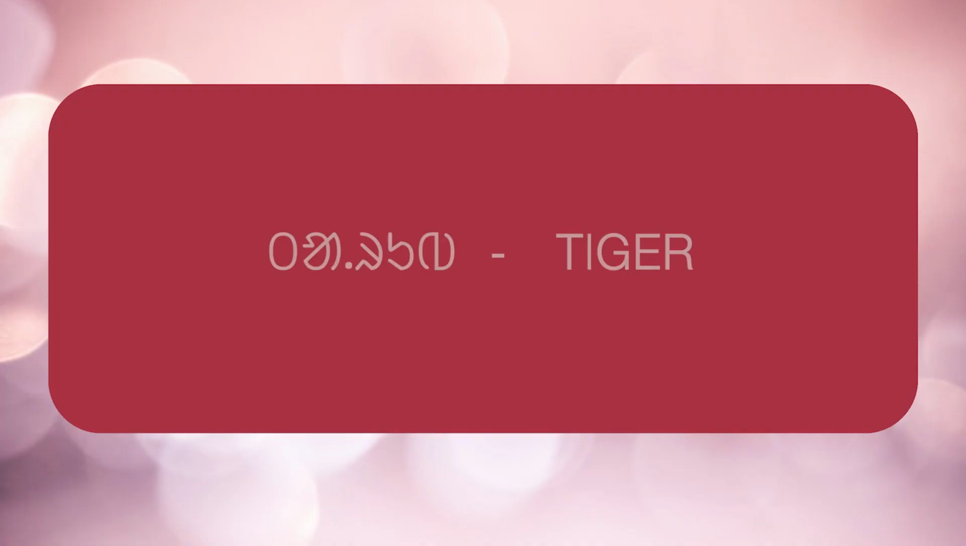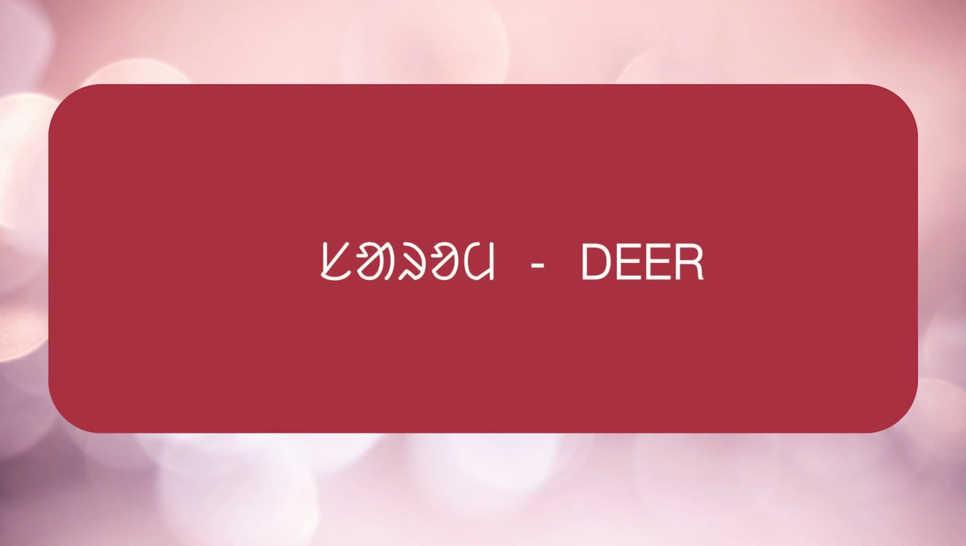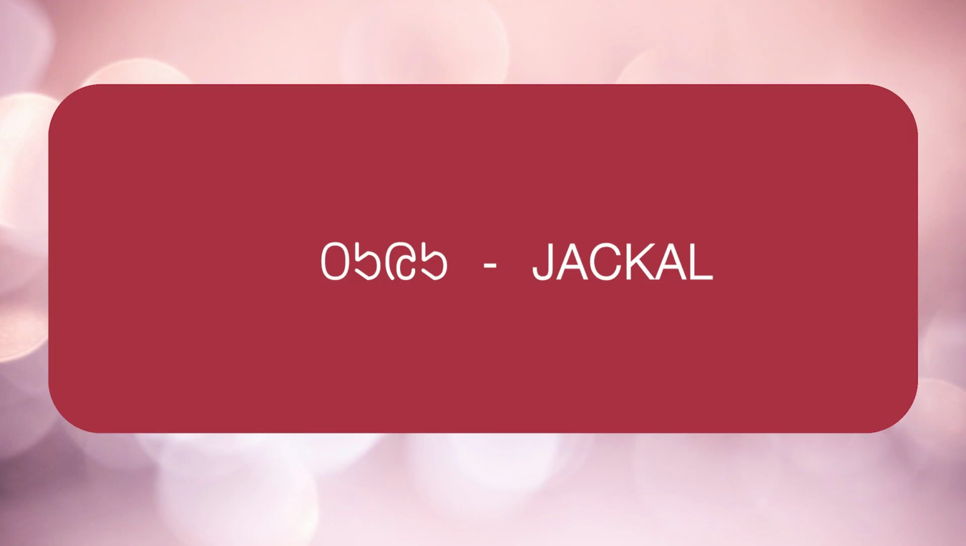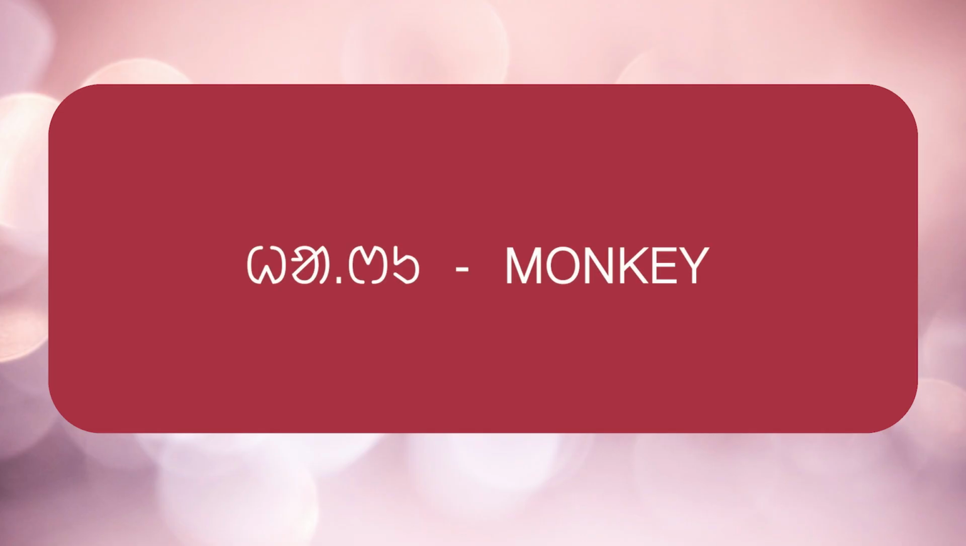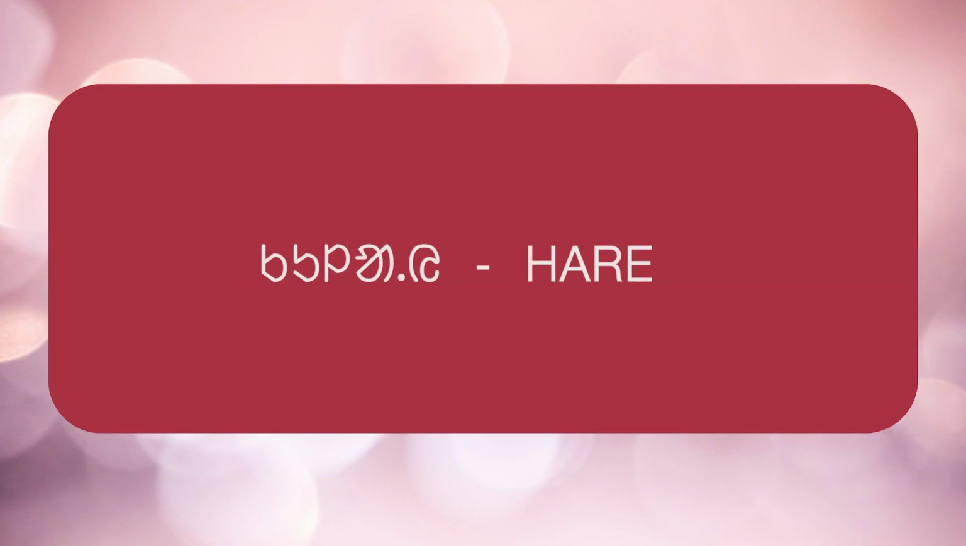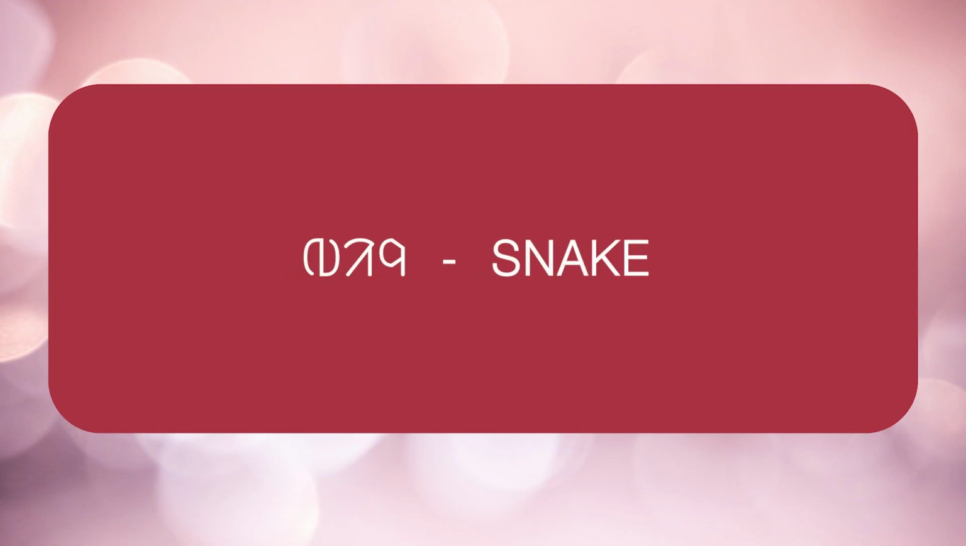Now we learn about the wild animals. The wild animals are Taru, which means tiger, Kul, which means lion, Bana, which means bear, Sarom, which means deer, Tuyu, which means jackal, Bir Sukri, which means wild boar, Hadu, which means monkey, Kulai, which means hare, Tod, which means squirrel, Bing, which means snake,